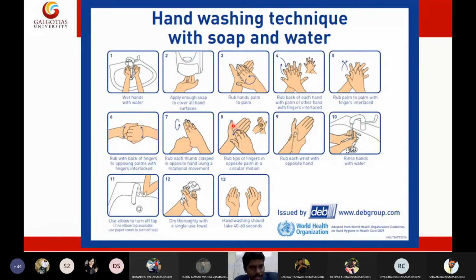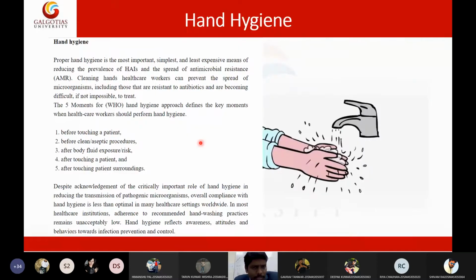Then clean your thumb, clean your palm, then also clean your wrist, wash your hands, close the tap without touching it, dry with a dry cloth, then air dry your hands. This is the procedure of hand hygiene. Basic steps, but very important. There is a way of cleaning your hands, and this is utmost important, right?